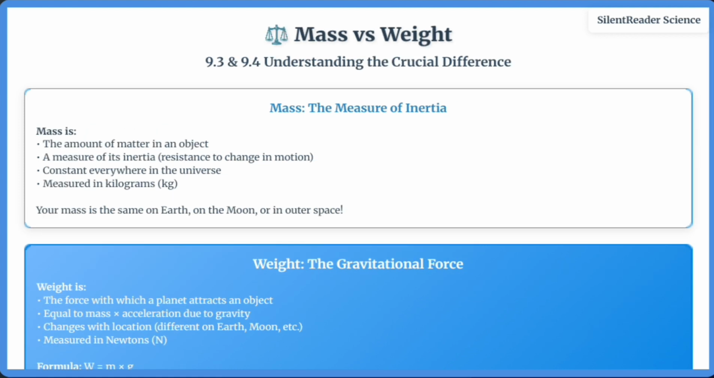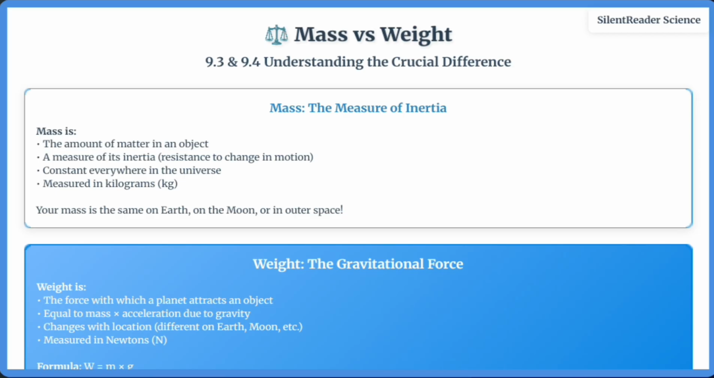One of the most important distinctions in physics is between mass and weight. Mass is the amount of matter in an object and is constant everywhere in the universe. It's measured in kilograms. Weight, on the other hand, is the force with which a planet attracts an object. It equals mass times acceleration due to gravity and is measured in newtons.